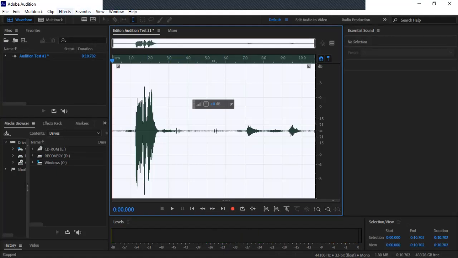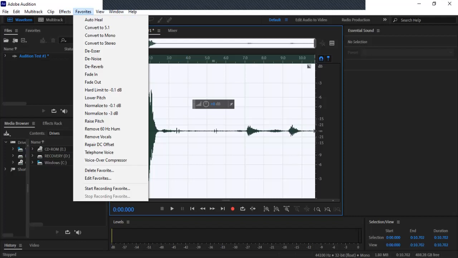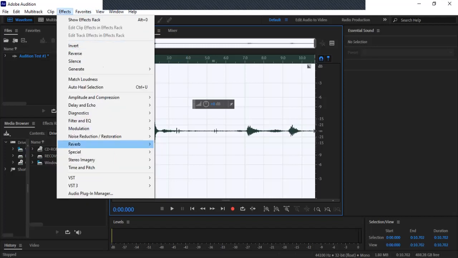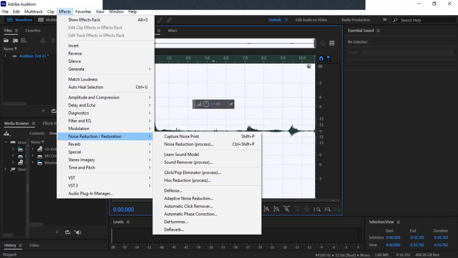now you have to go to Effects. Also, it's in favorites as well, but let's just start with the basics. So here's what we do. We do the denoise first. Let's take care of denoise first. So denoise,